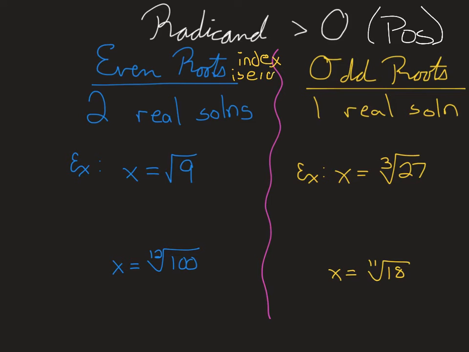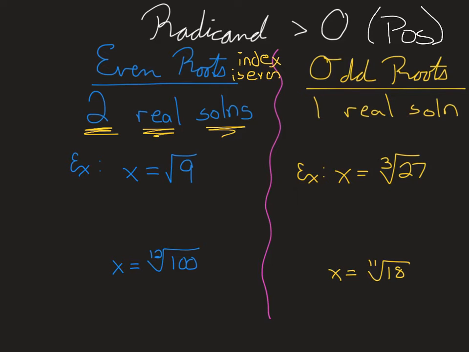That means you have 2 real solutions. Every time your radicand is positive, it's greater than 0, and your index is even, you're going to have 2 real solutions. What I mean by that, let's look at an example.